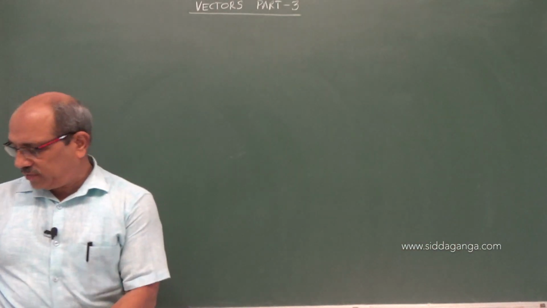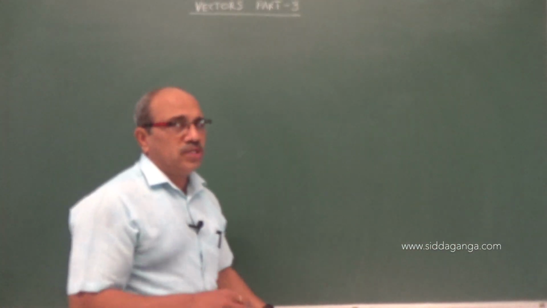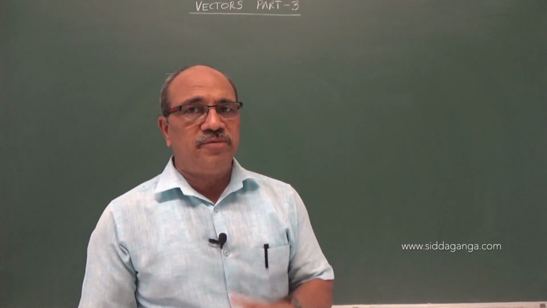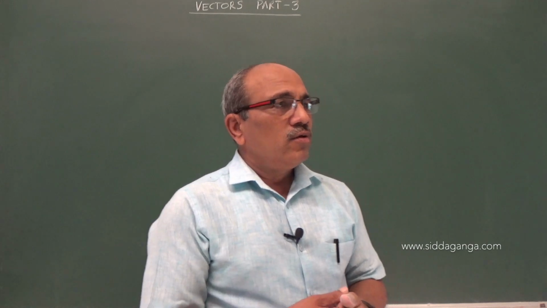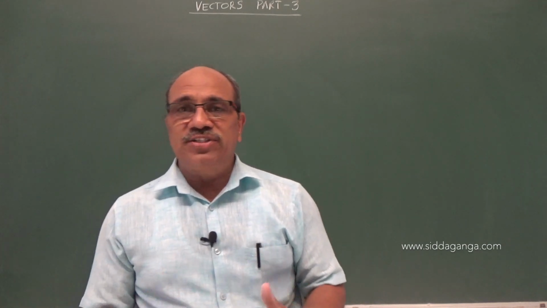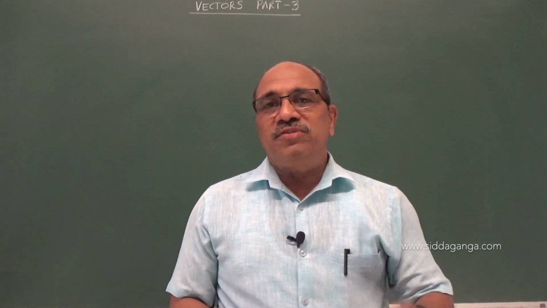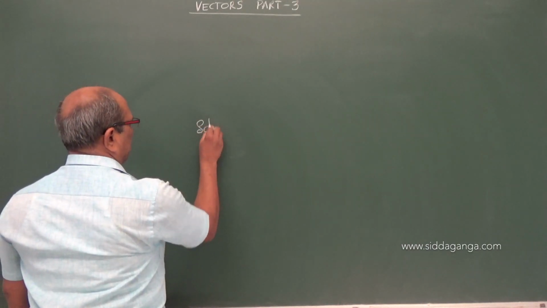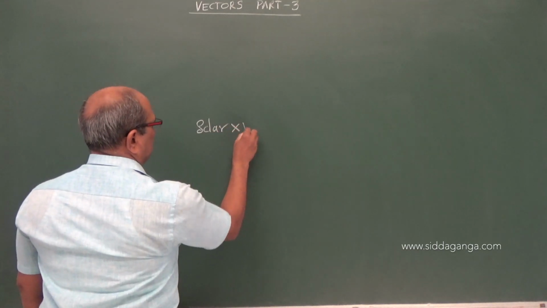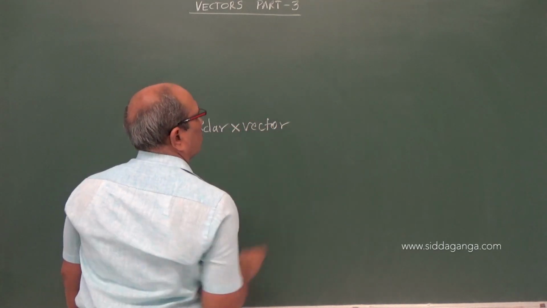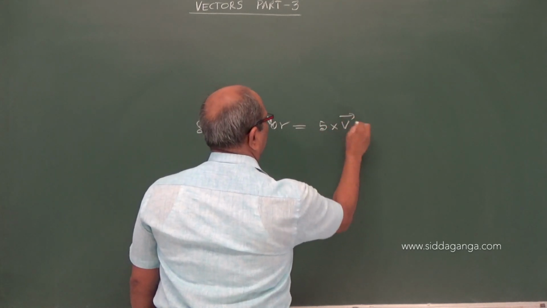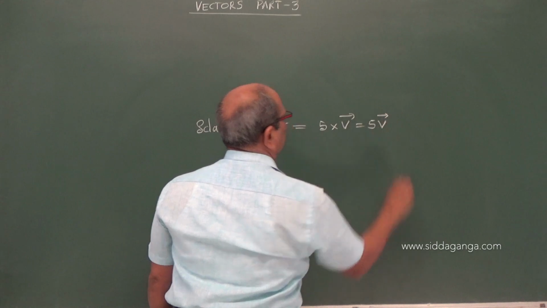Before going to the addition of vectors, one thing you may be thinking: we studied the operators addition, subtraction, multiplication. Why not, sir, division? There is no division of vectors. For example, you can multiply a scalar with a vector, like 5 into velocity, 5v can be written.